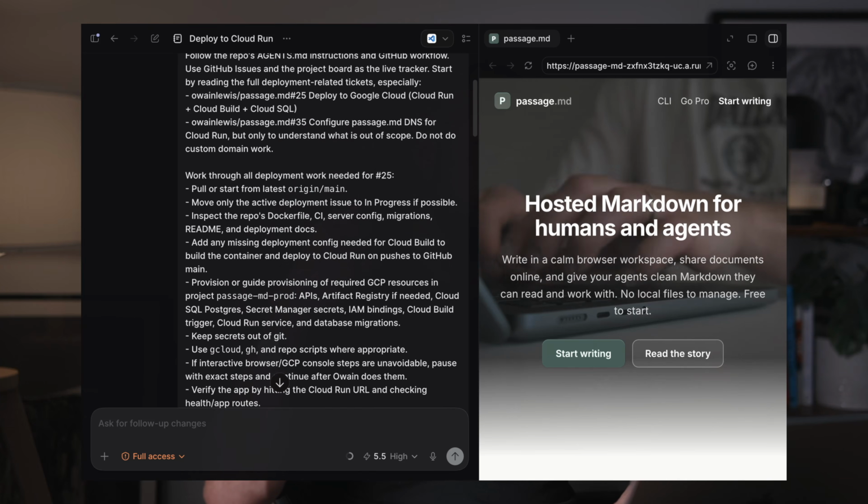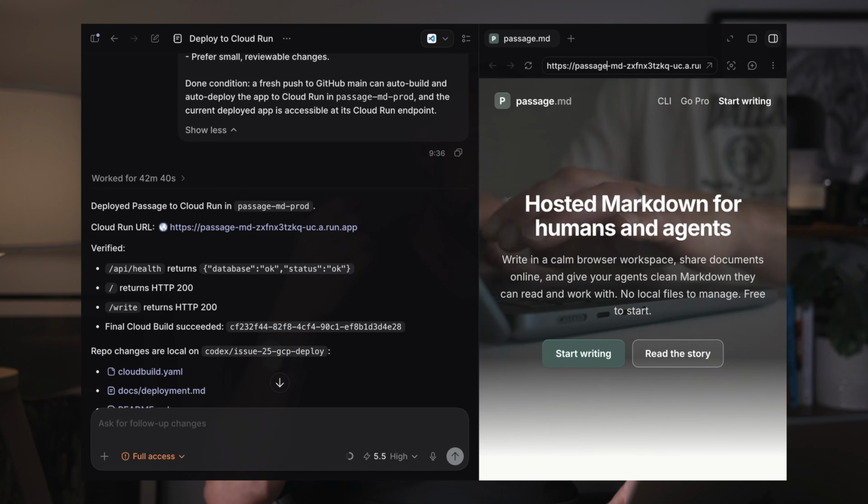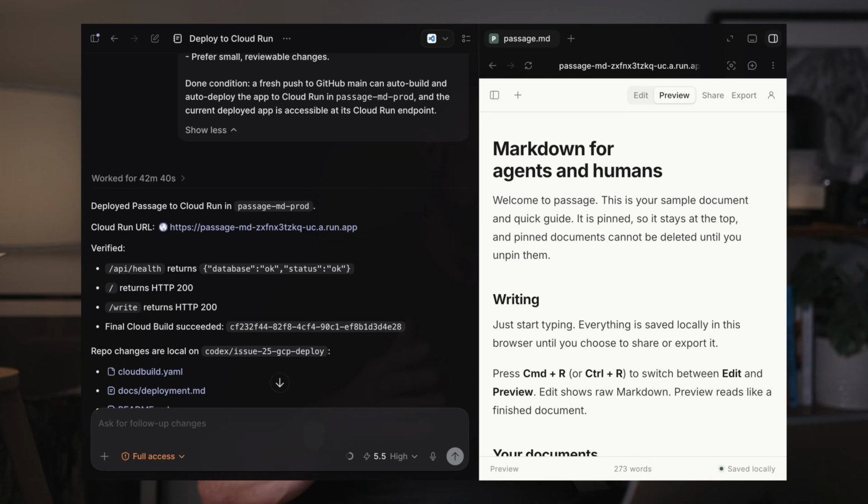So the agent did a ton of work here, and this would have taken me maybe a couple of hours if I were to do this by hand. So again, I think this is a really great use case for goals. One of the criticisms you might have here is that it's risky to allow agents to do this much work unattended. And it kind of makes sense if you're building a production application. I've worked on cloud systems with 99.99% SLA uptime. I wouldn't do this in that situation, but this is a personal project.